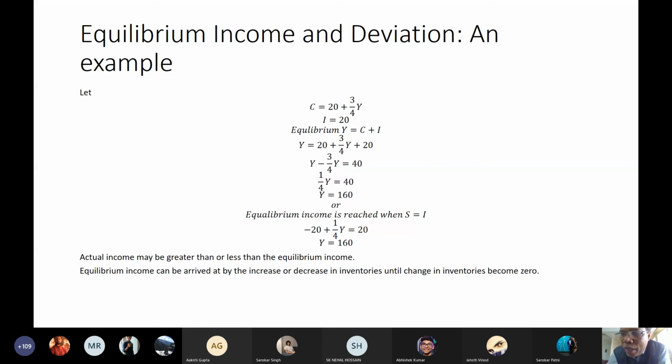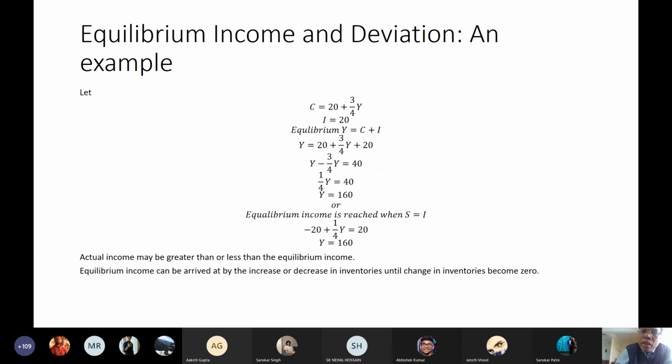Then the producers will realize that better they produce more to meet the demand. Then how much will they produce in the very first instance to meet the demand? They will increase the production to 130 first, presuming that they will attain equilibrium. The moment they revise the output to 130, C will get revised. So C plus I will be greater than 130, because C plus I will become 137.5. But the difference has come down from 10 to 7.5. Then next time the producer should produce 137.5.